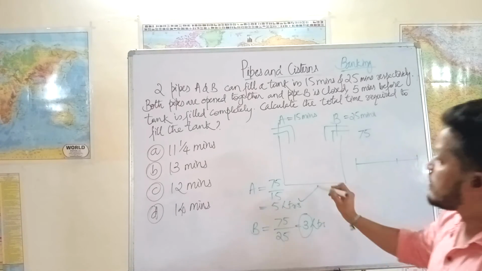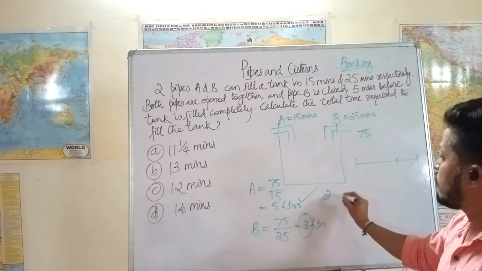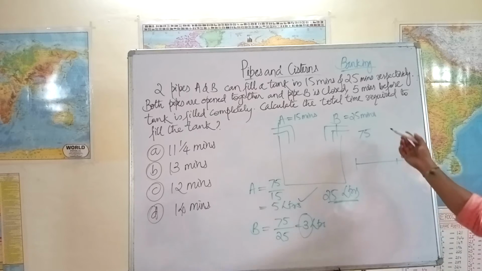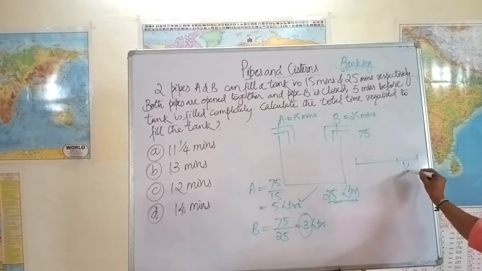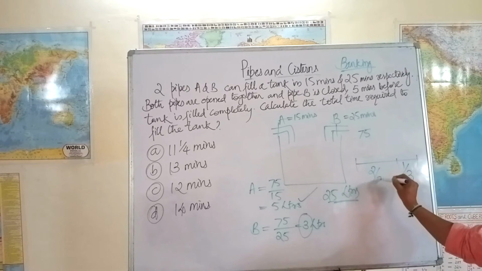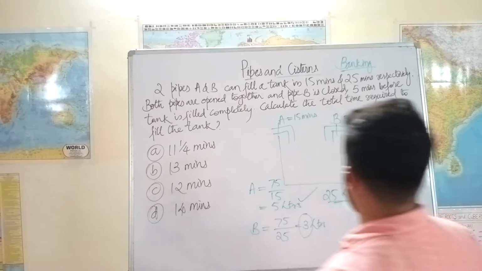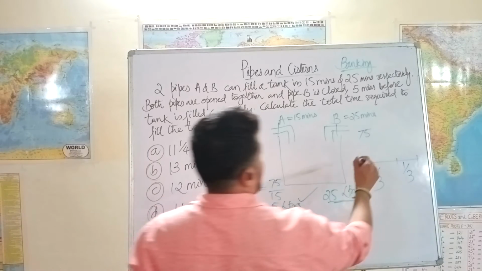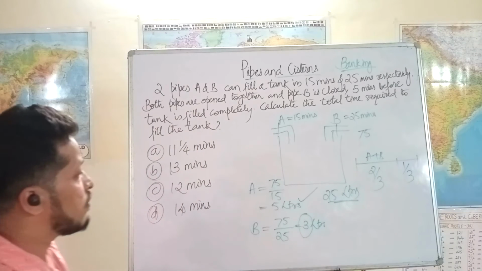So every minute it fills 5 liters. So in the last 5 minutes it would have filled 25 liters, which means 1/3 of the work is completed in the last 5 minutes. Then in the remaining time, 2/3 of the work was completed. So 2/3 of the work, 50 liters, is completed by A plus B initially before B was turned off.